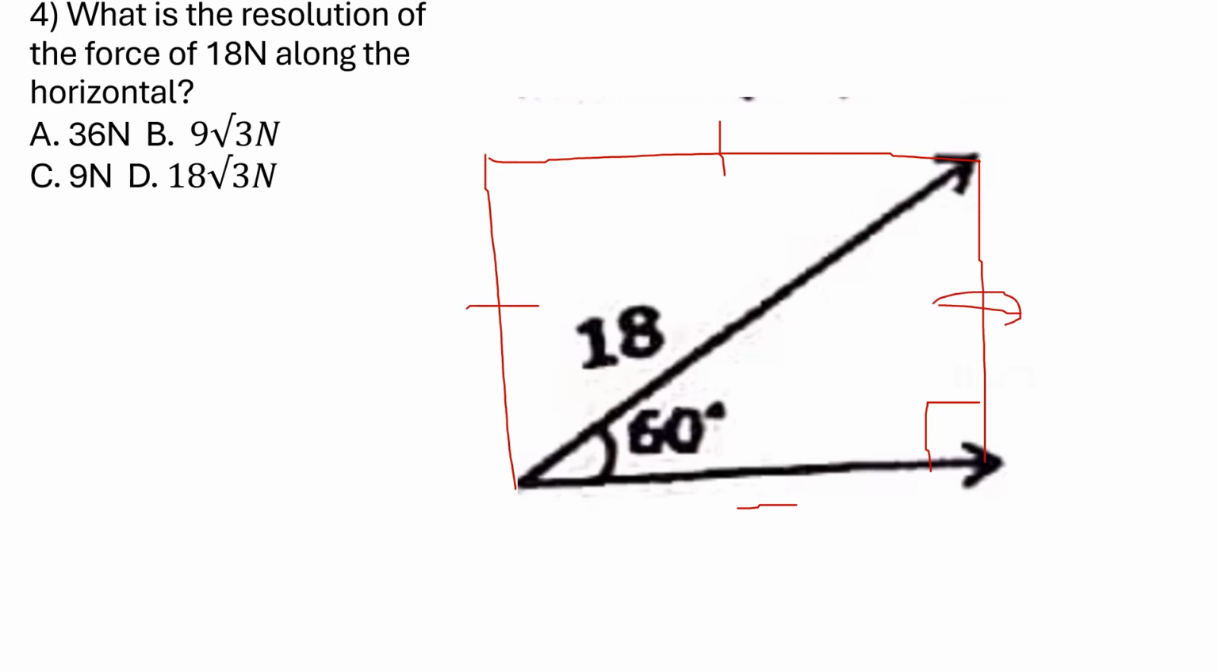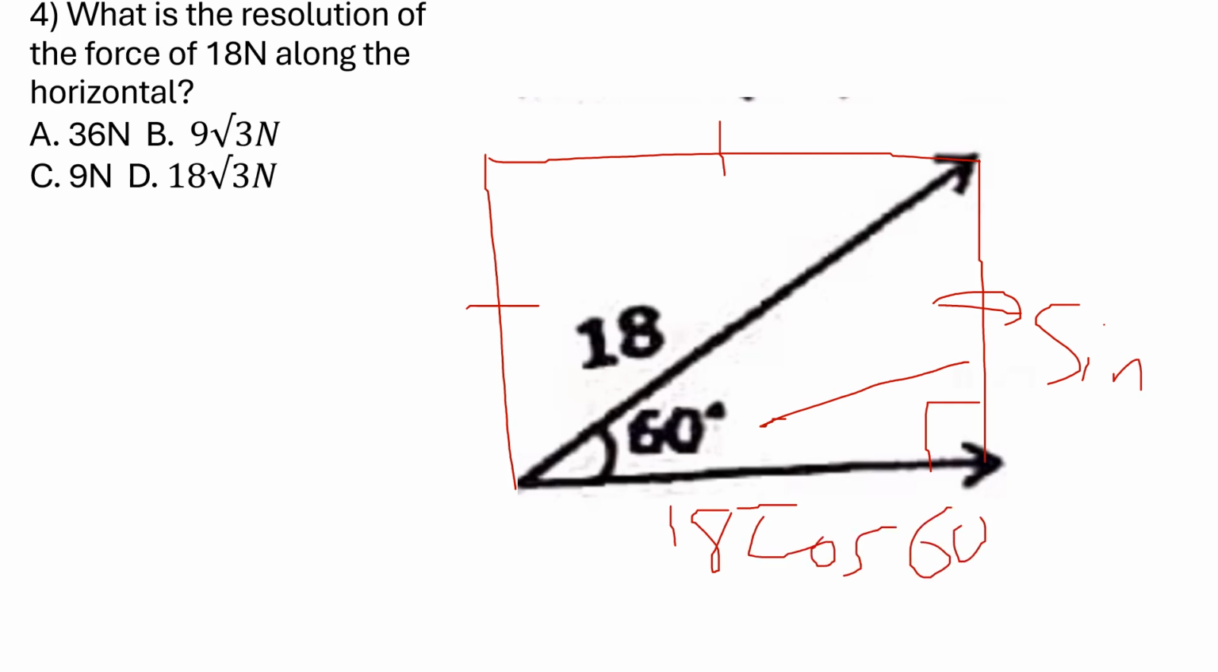So now, what is the resolution of the force of 18 newtons along the horizontal? I told you, if this angle here, this angle 60 degrees, is pointing to this side, so long as it is opposite to it, you are going to use sine. Automatically, this is adjacent to the angle, and this is going to be cos. So this is going to be 18 cos 60. What is cos 60? Cos 60 is 0.5. So 18 times 0.5, that is 1/2 of 18. So this is going to be 9 newtons. Option C is correct.